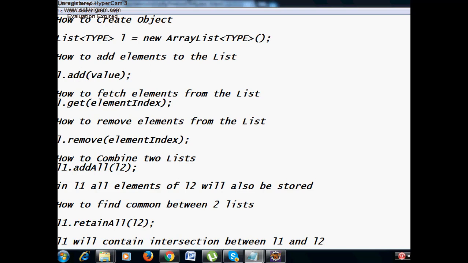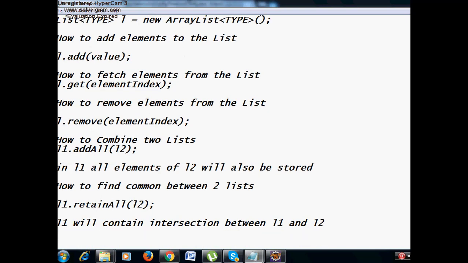Okay. Then, to create an object of list type, L is equal to new ArrayList of type. To add, L dot add the value. To fetch, L dot get, give the element index. Then to remove, L dot remove, give the element index. Then to combine two independent lists, L1 dot addAll L2. To find out the intersection between two lists, L1 dot retainAll L2.